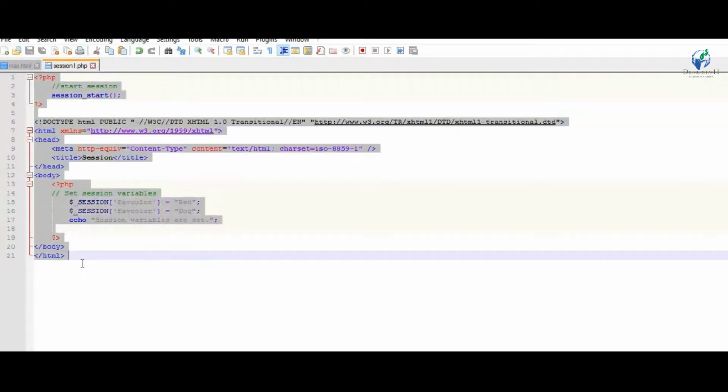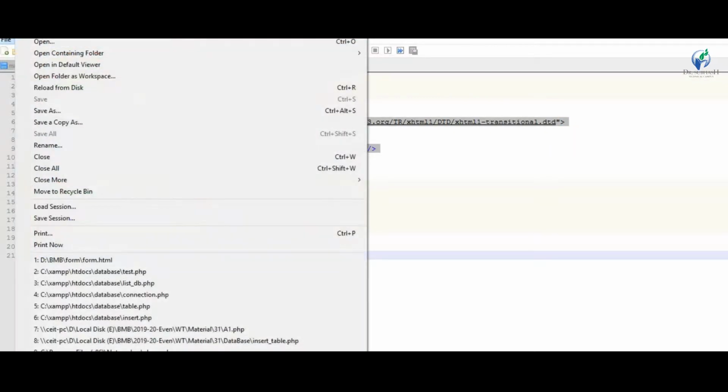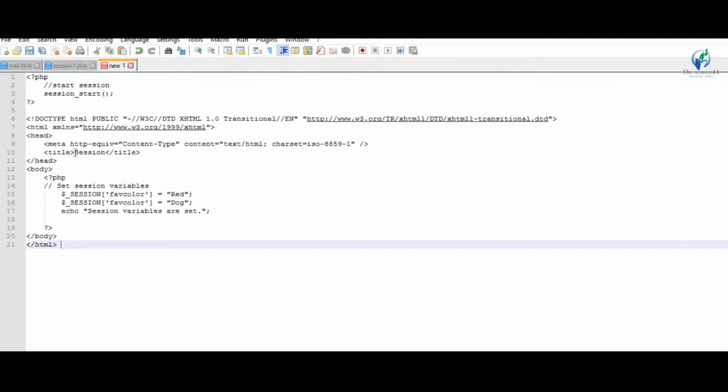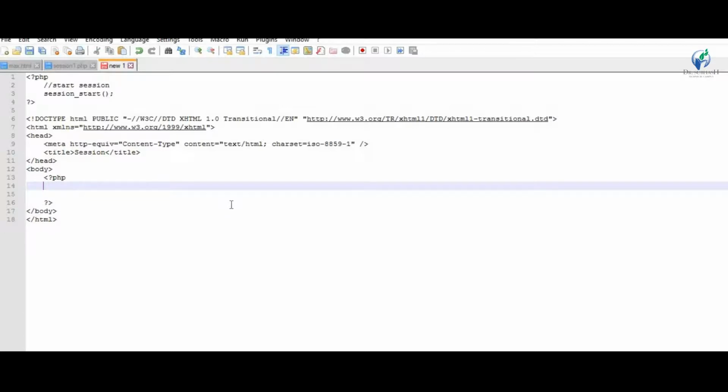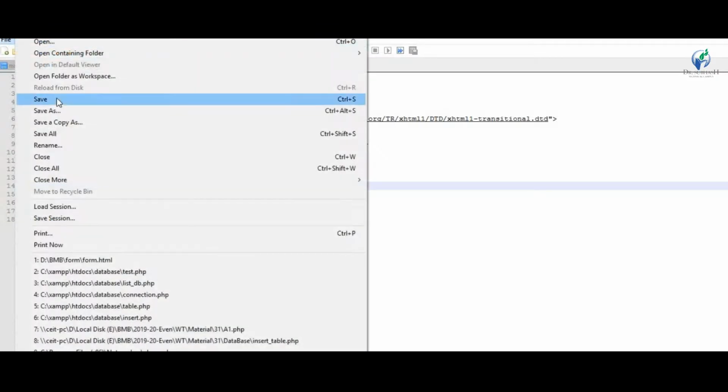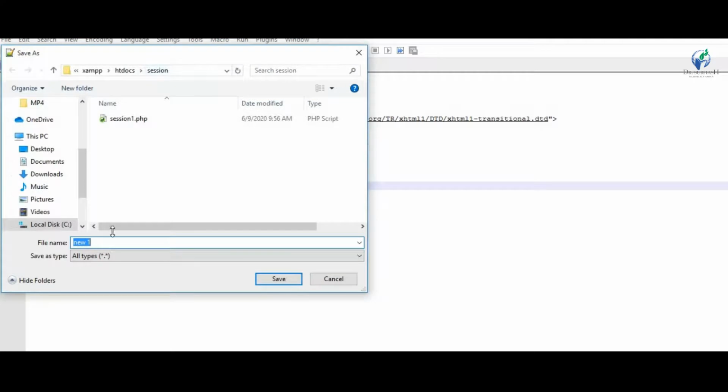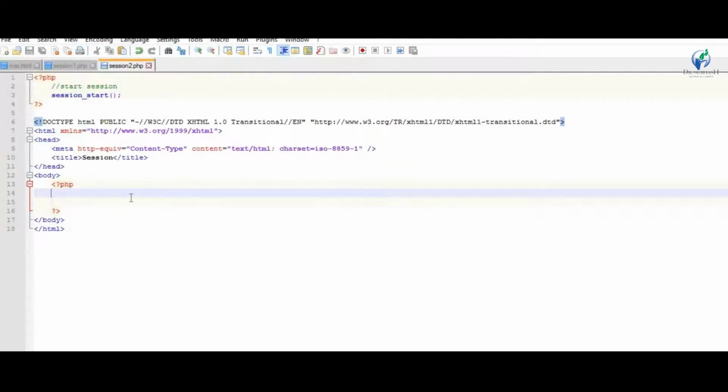Copy this code, open a new file, just paste this code, remove this code. session_start is mandatory whenever you use session. Save this file in session directory, and give the name session2.php. Save this file.